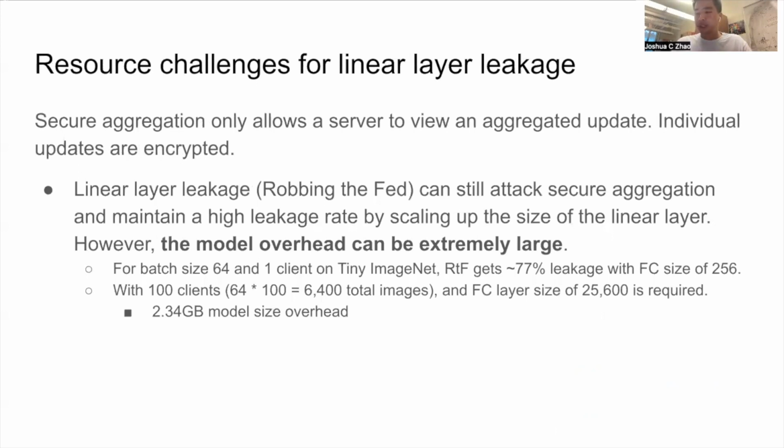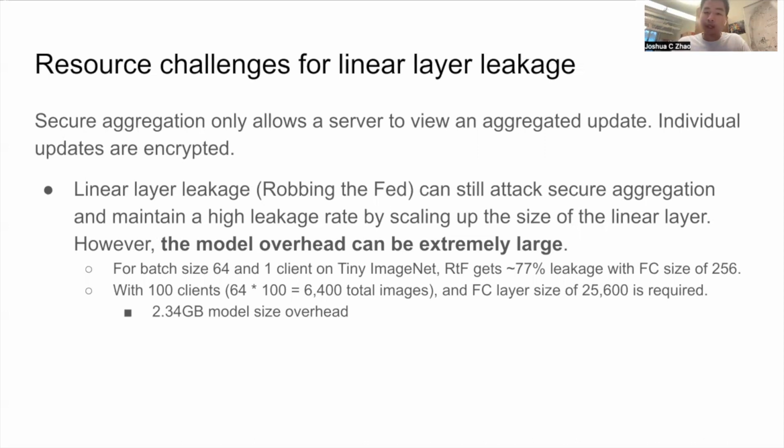Federated learning with secure aggregation ensures that a server can only see the aggregate update. In this case, while linear layer leakage attacks like Robbing the Fed can still attack secure aggregation and maintain a high leakage rate, this requires scaling up the size of the linear layer. Ultimately, this becomes very large. As an example, for Tiny ImageNet and a batch size of 64, Robbing the Fed gets about a 77-78% leakage rate with 256 units in the fully connected layer.